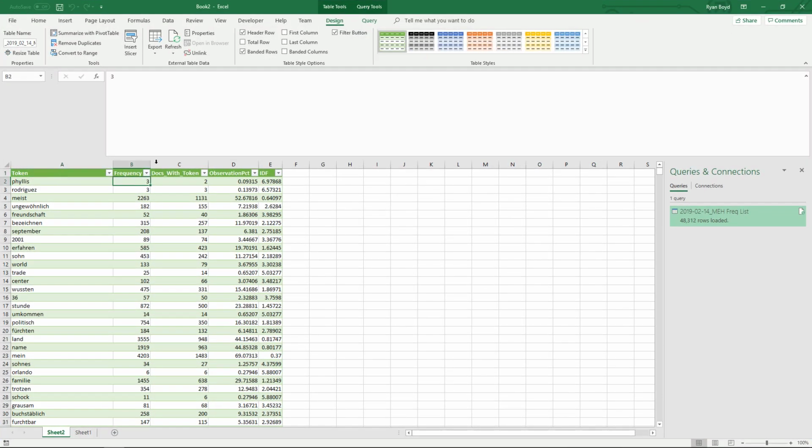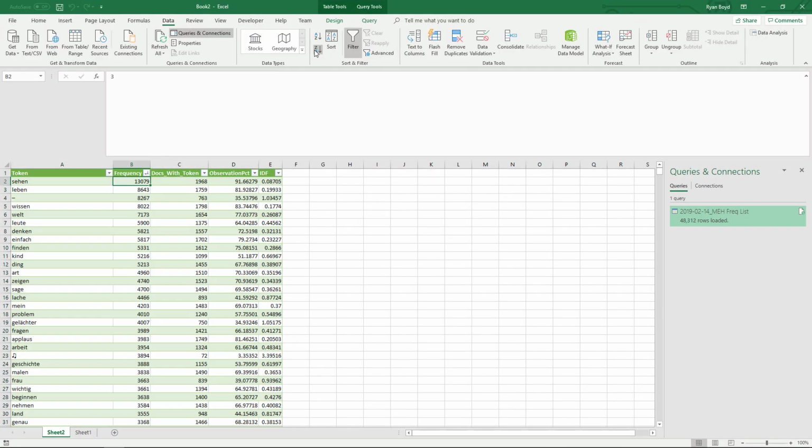And so I'm going to go ahead and sort this from high to low. And what you'll see is that this should be a frequency list of German words. Lemmatization should have been performed.